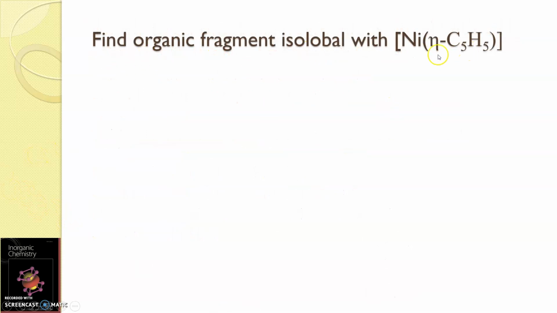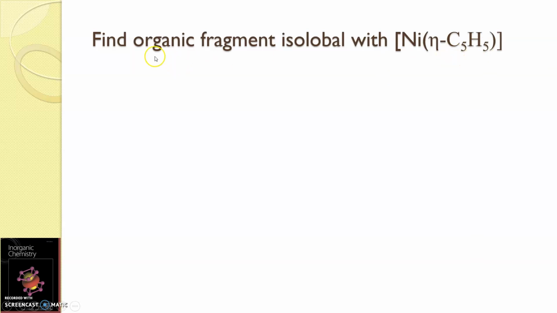We'll do another problem here with some other ligand. Find the organic fragment that is isolable with the nickel cyclopentadienyl complex. So here, in the previous problem, we took the organic fragment and found out the organometallic fragment.